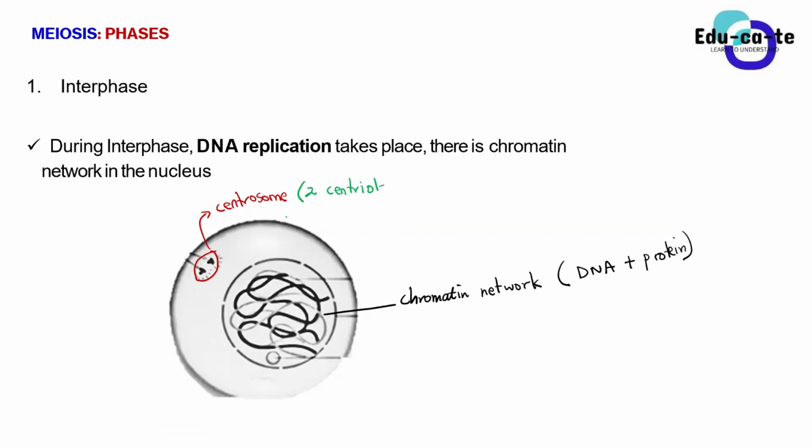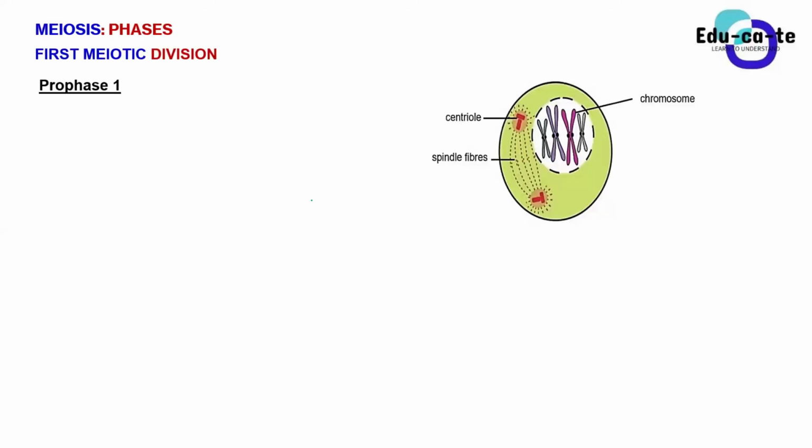So you might not really need to know much about the centrosome, but later on we'll explore what's important about it. Inside it we have these structures known as centrioles, and you will see what these centrioles are and why they are significant to the process of meiosis. So let us go to prophase 1.